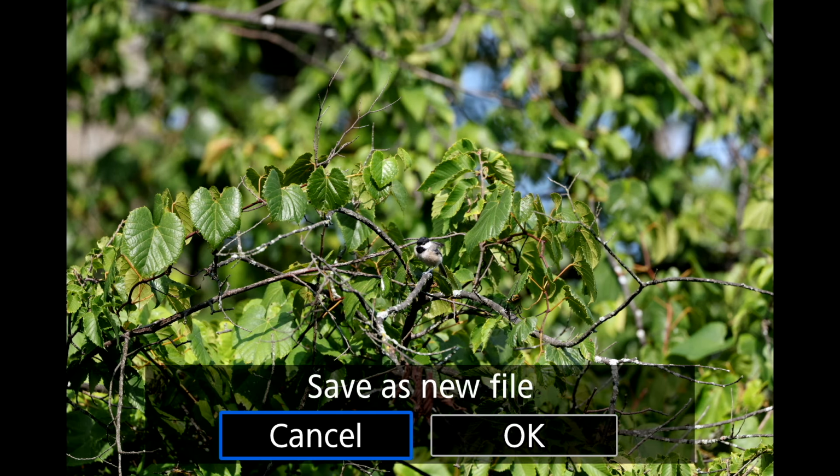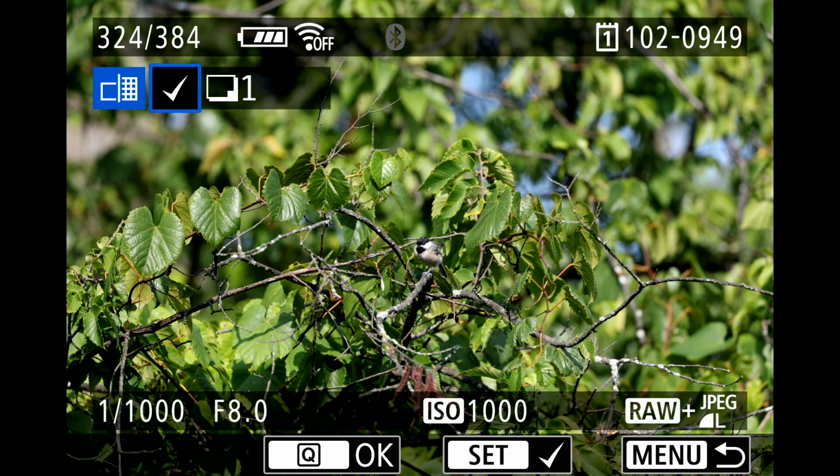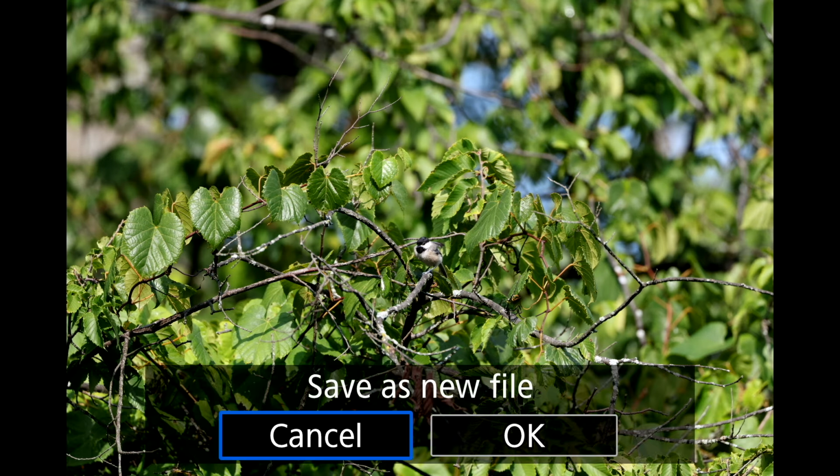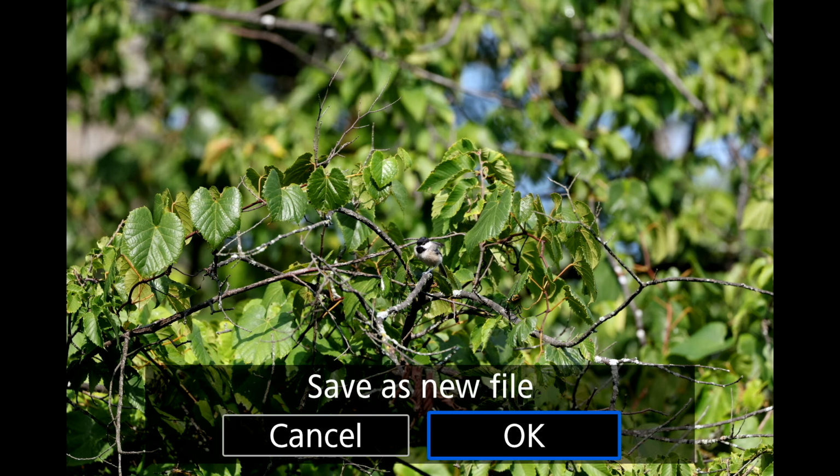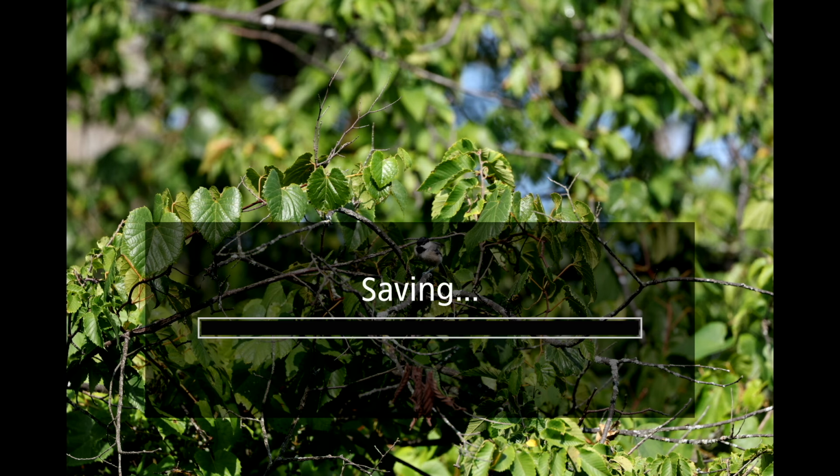And then it's going to say, do you want to save it as a new file? I'm going to hit cancel for one more second. Before I do this, I'll do it in a second, but I want you to look on the top left. The little check mark has to be selected before you actually hit OK here on the Q, because if it's not selected, it's not going to upscale. So you go here, save a new file.